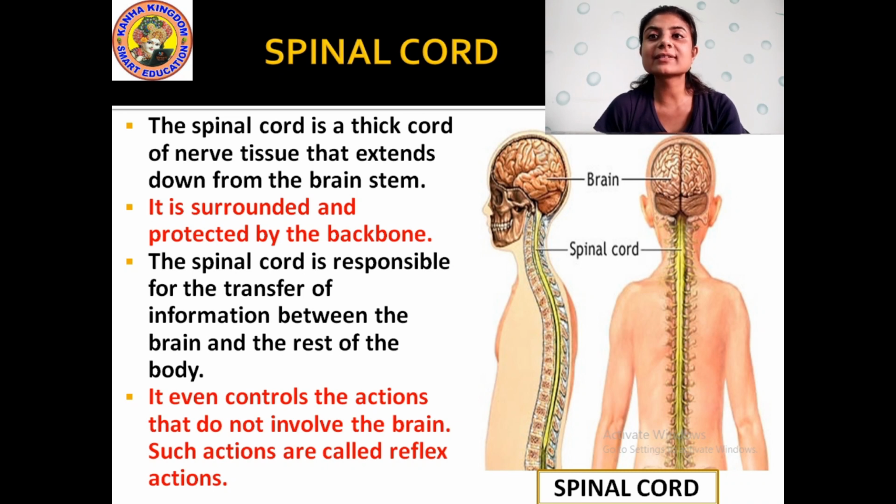The backbone protects this spinal cord. I already told you in the skeletal system, the spinal cord is protected by the backbone. Yes or no? And this spinal cord is a thick cord of nerve tissue. The nerves are present in this spinal cord. It is a thick tissue of nerve that extends down from the brain stem. It is situated at the back of your head.